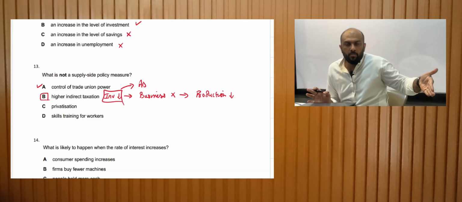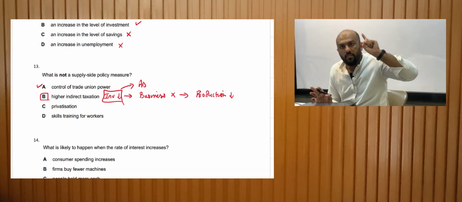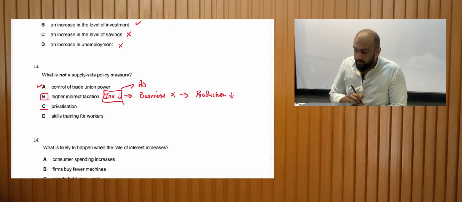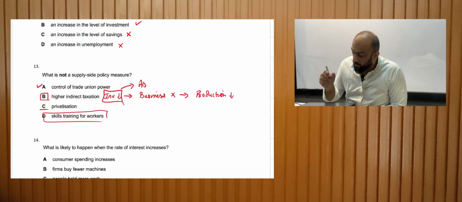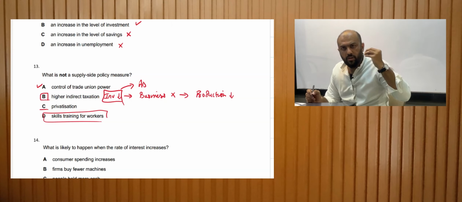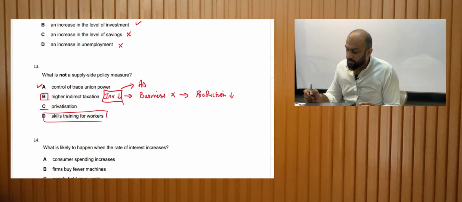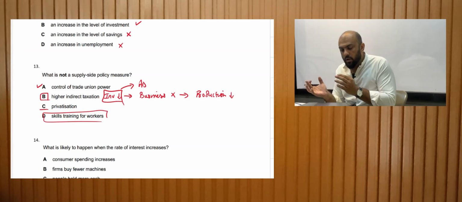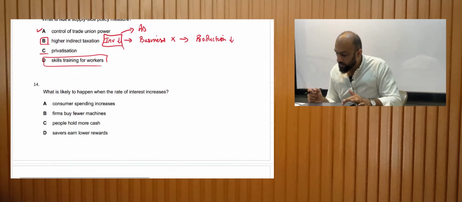It will have an effect on the production, but it is fiscal policy. Privatization is a supply side policy. And training for workers, we discussed this in the earlier MCQs. Education and training is always a supply side policy. So B is the right answer, because B is the only option that is a demand side policy.